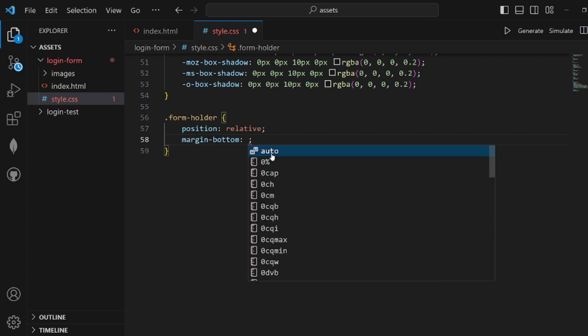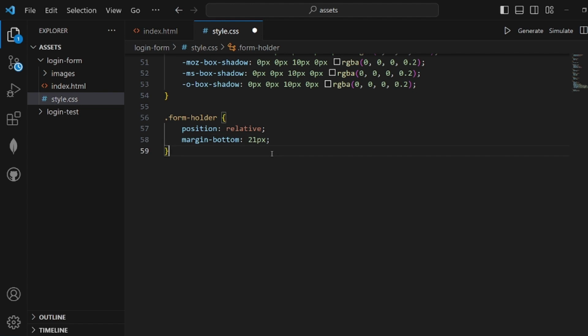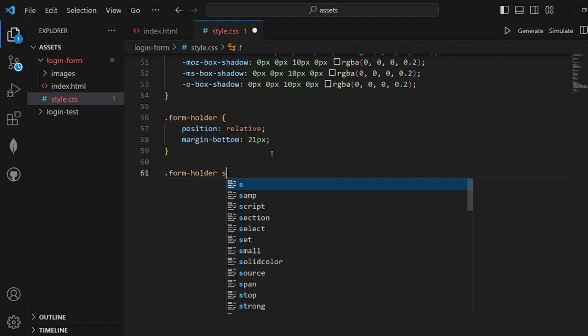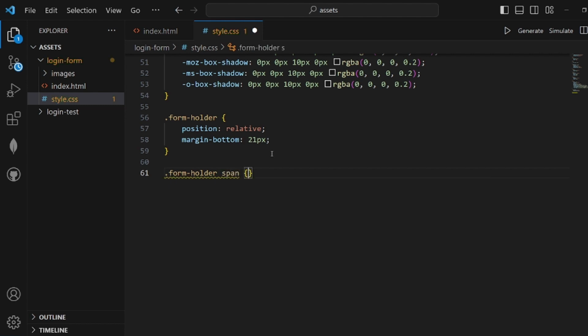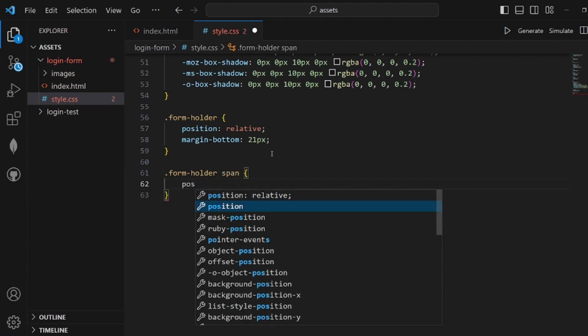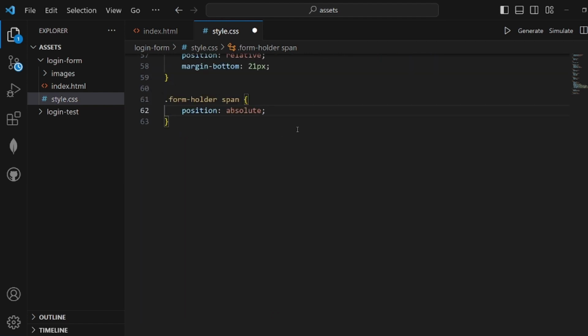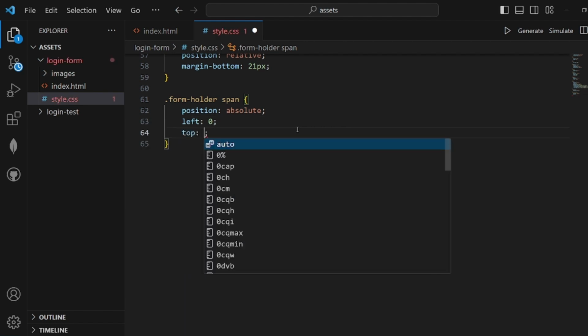And okay, specifically from form holder, and then for form holder span, we have to set the position to absolute. From left, it should be 0, and also from top 50%.